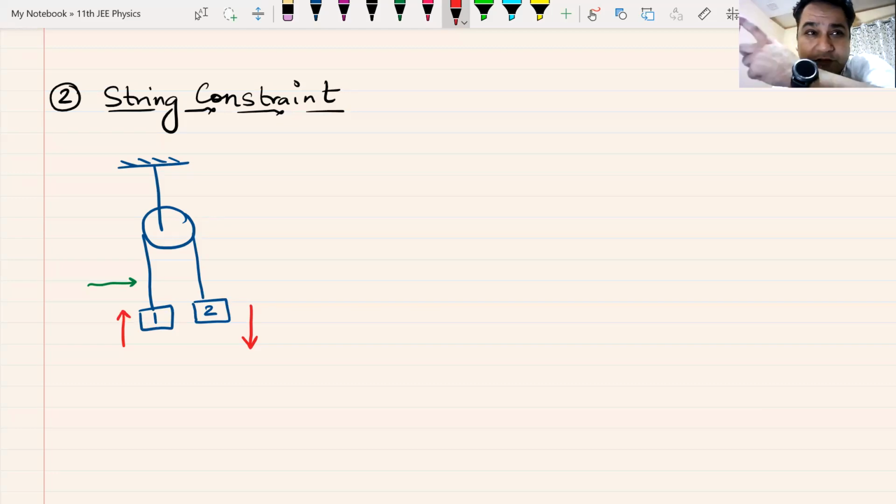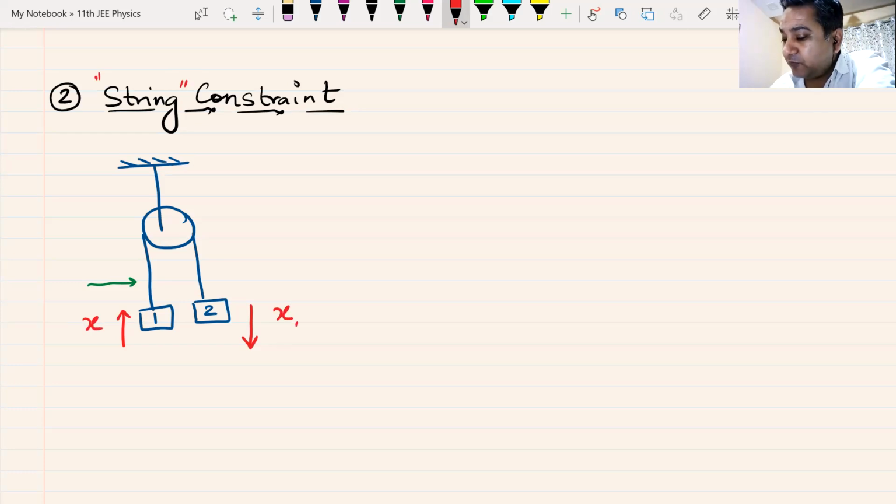Since they are not free to move and they are attached to each other by strings, this constraint is known as the string constraint: restriction in motion because of two or more bodies attached to each other by strings. If this block moves by distance x, this block will move up by distance x, because the string cannot get elongated, it cannot get loose, it always remains tight.